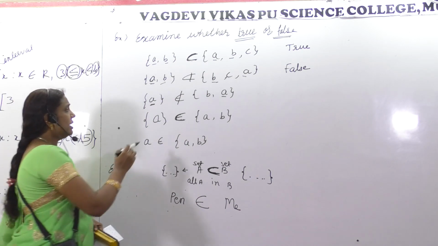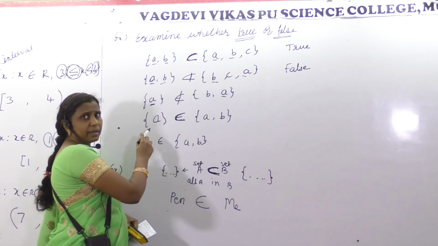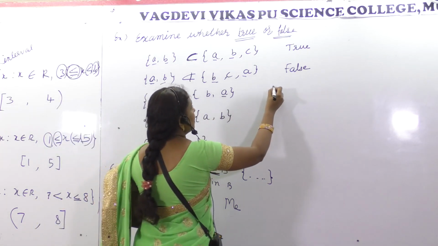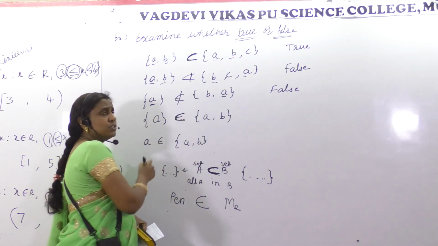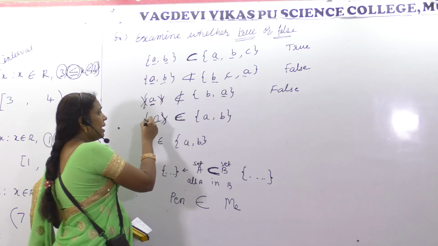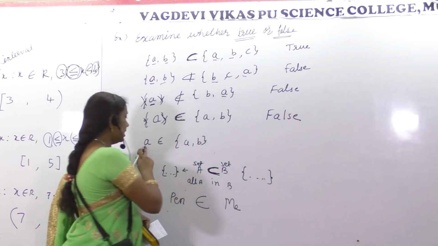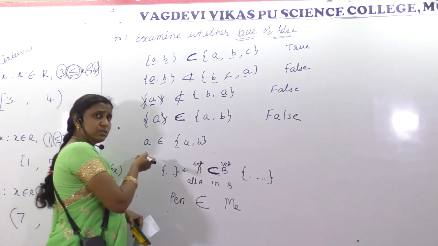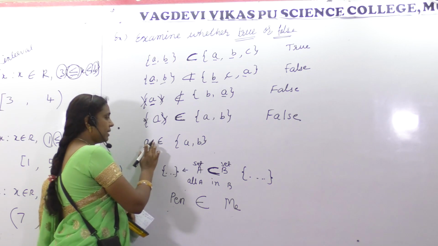Am I right? So here anytime if you are getting this belongs to expression, it should not be appearing in the curly bracket. It means this is false, whatever it be. Whenever belongs to or does not belong to comes, if curly brackets are there, it is false. Okay, here curly bracket is not there. It may be right, but we will check whether it is right or not, because the element also should be belonging to the set. Okay. A. Yes, curly brackets are not there.